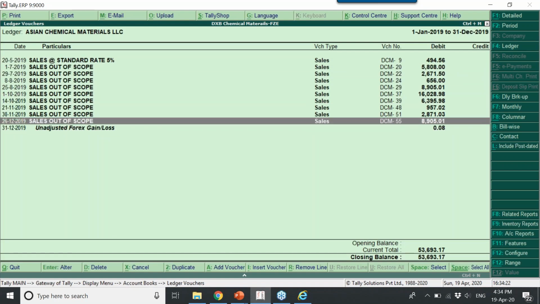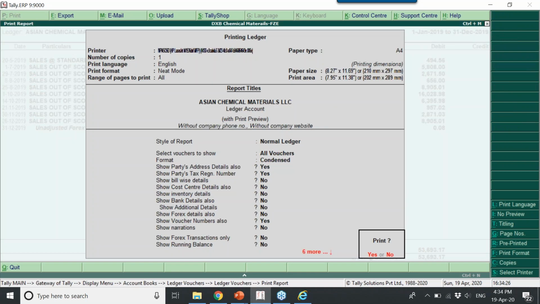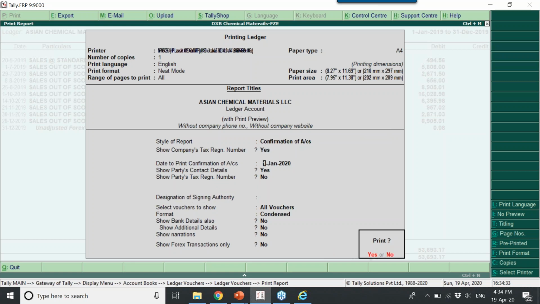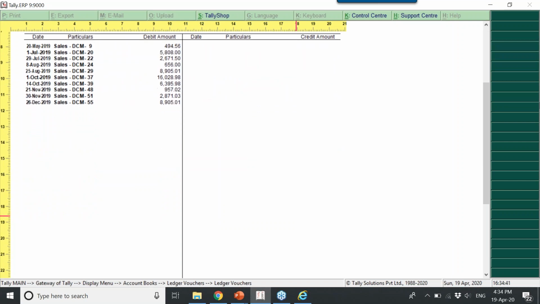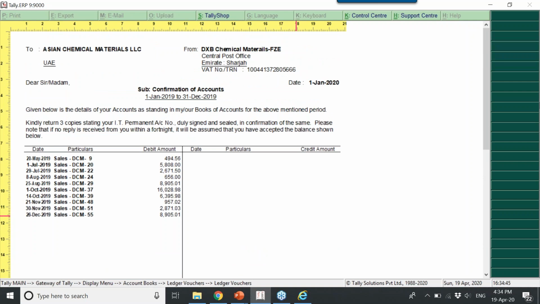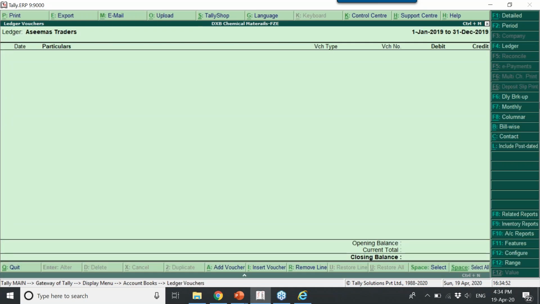So many transactions you have made. When you click on Alt P, and here, not normal ledger, I want confirmation of accounts, then you can print this. Then it shows these are all the sales transactions made on so and so date, and total is this much. Nothing but in my books of accounts, these are all the entries I have passed. Correct? Similarly, for any ledger you can take it.